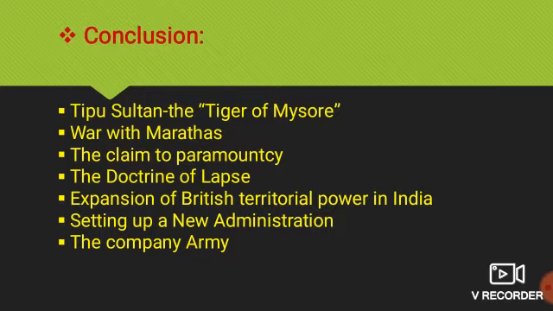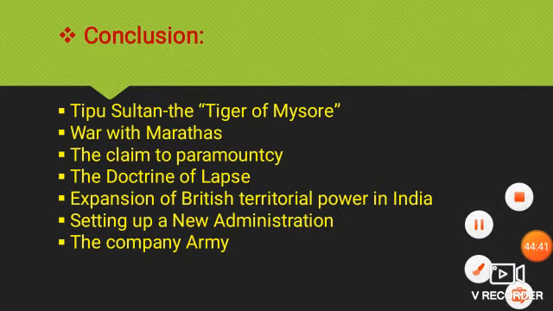By 1857, the company came to exercise direct rule over about the country and combined with it indirect influence on the remaining territory and population of the country. In this way East India Company had virtually the whole of India under its control. Hope you understood this lesson, students.